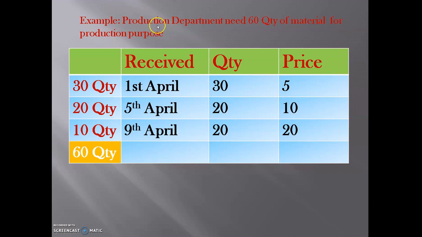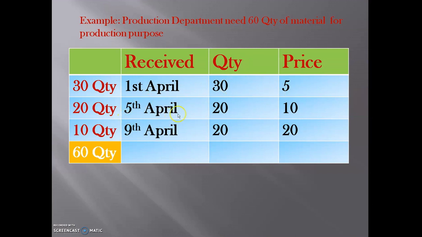See here one example. Suppose there is one production department. I'm taking one example. The production department needs 60 quantity of material for production purposes, and it requests the store department to send 60 quantity of materials. Here we have to think from the point of view of the storehouse. Here is one storehouse, and it received from suppliers, on 1st April, 30 quantity of materials at the rate of 5.